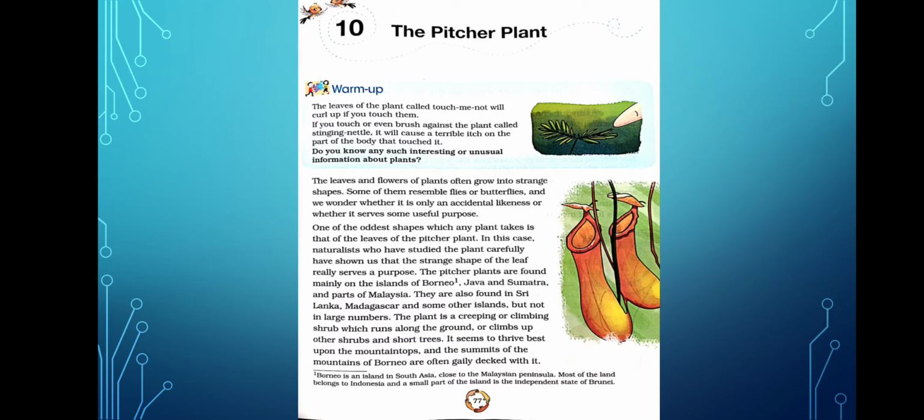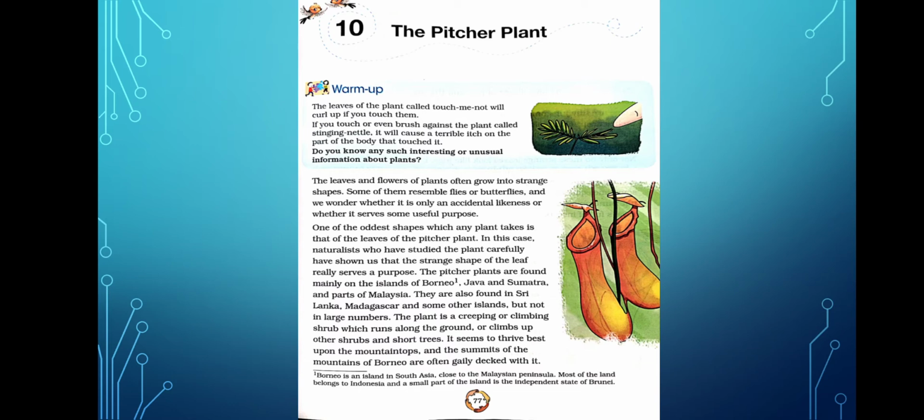And the next sentence: it seems to thrive best upon the mountain tops and the summits of the mountains of Borneo and are often gaily decked with it. So mainly we find these pitcher plants on the mountain tops. On the mountains we can find them, on the summits of the mountains of Borneo.